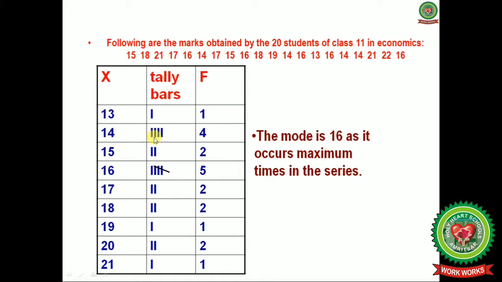Next number is 14. 14 repeats itself 4 times, so frequency is 4. 15 has repeated twice, so its frequency is 2. And the modal class here is 16, because 16 comes 5 times. That is, this number is bigger than any other number in the frequency column.